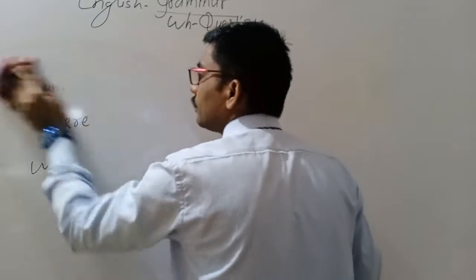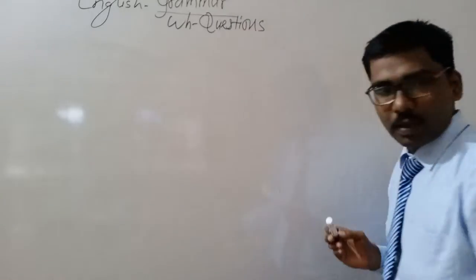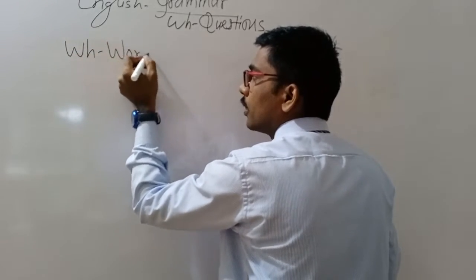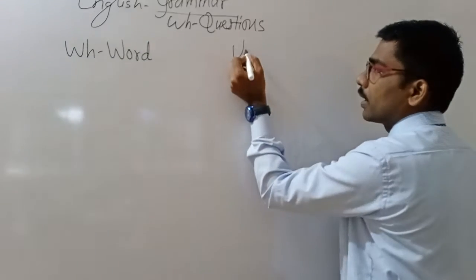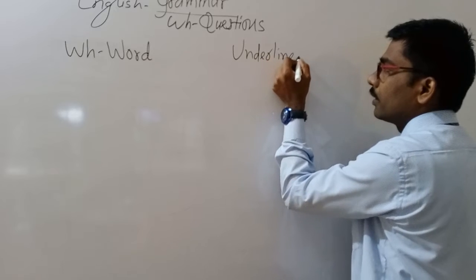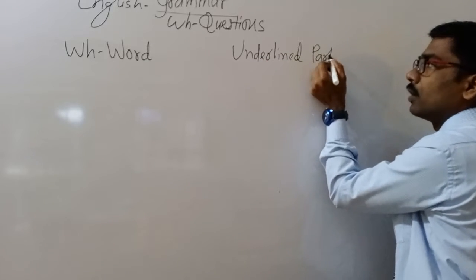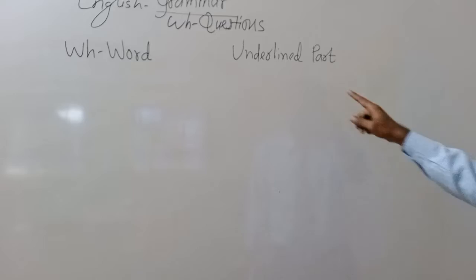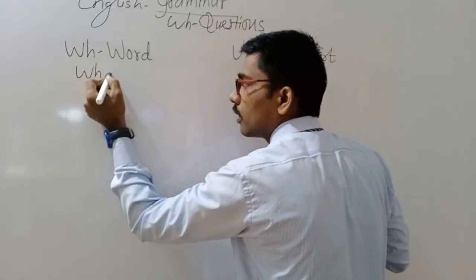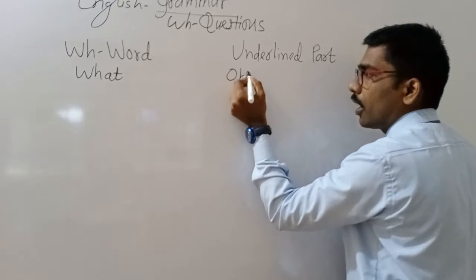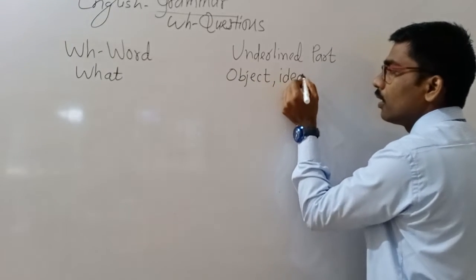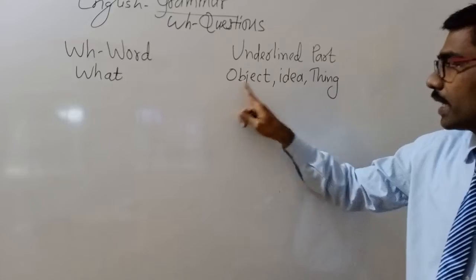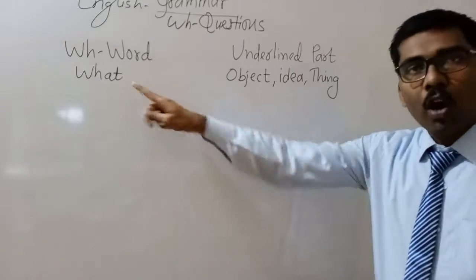Just note it down. For example, here I will give the WH word and the underlined part, and accordingly we should use it. If the underlined part is an object, idea or thing, we should use what.